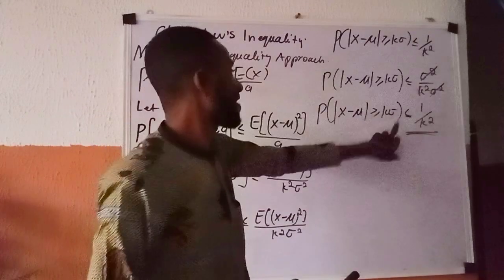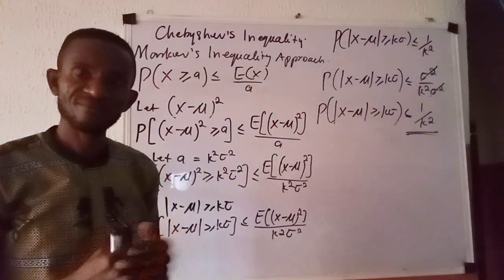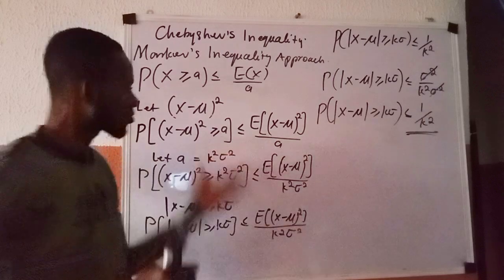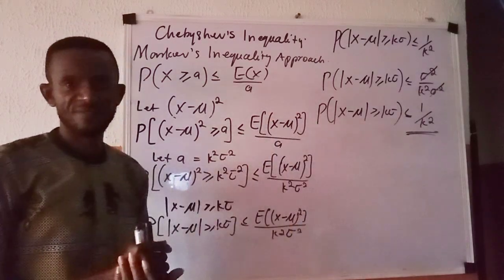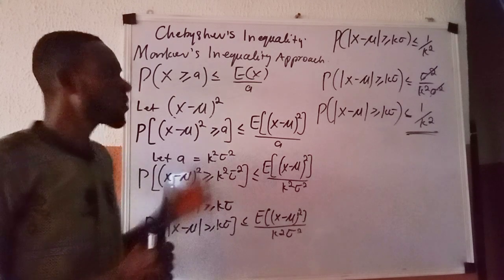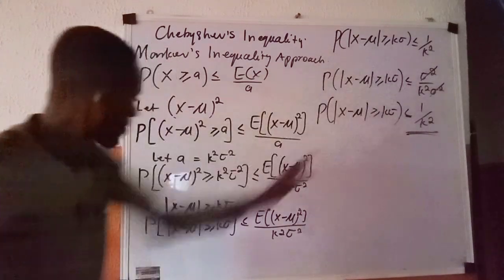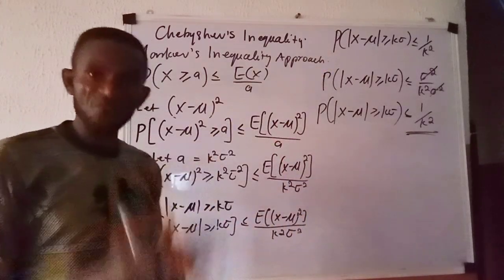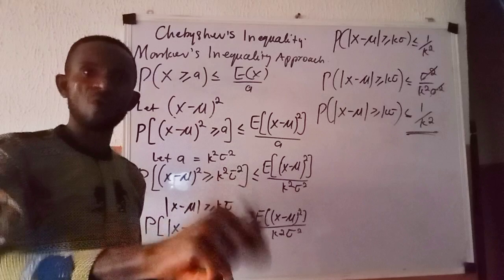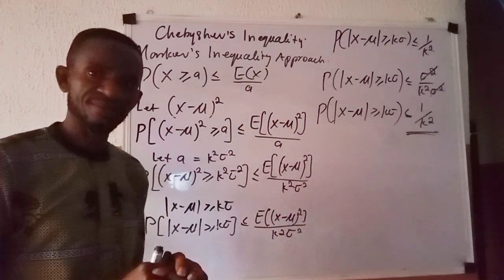Look at what we have here. So this is how to go about the proof of the Chebyshev inequality. Now, equally, permit me to clean this board. See what we have done from here to here, which I want to believe is not confusing. If it's confusing anywhere, drop your comment in the comment section. Once we come across it, we come to your rescue.